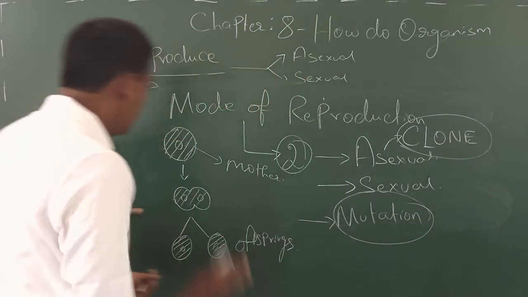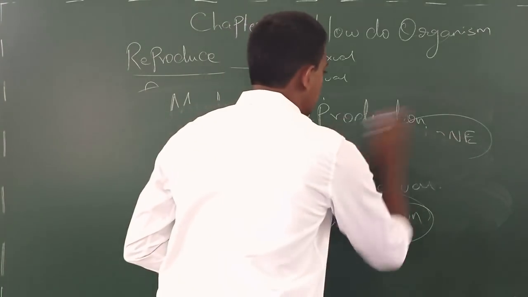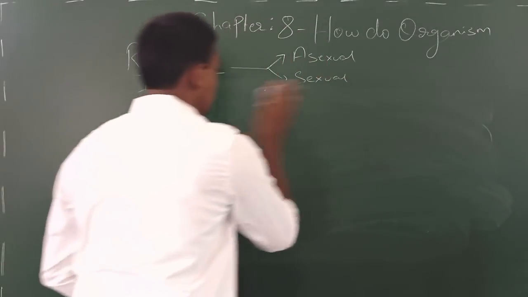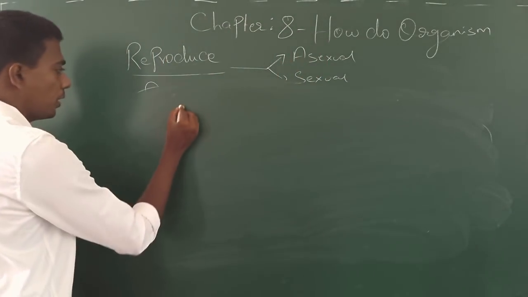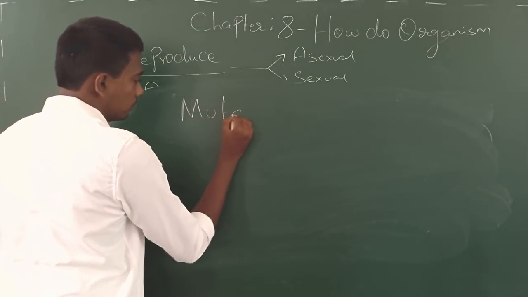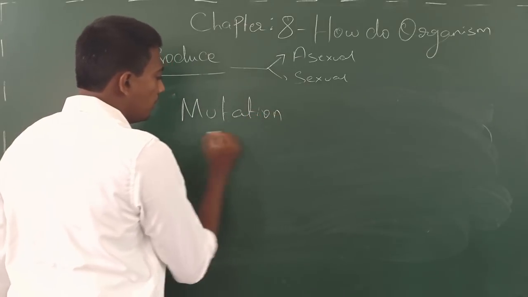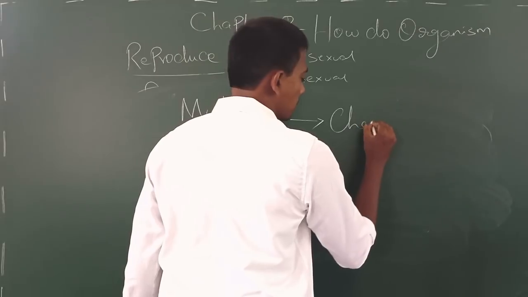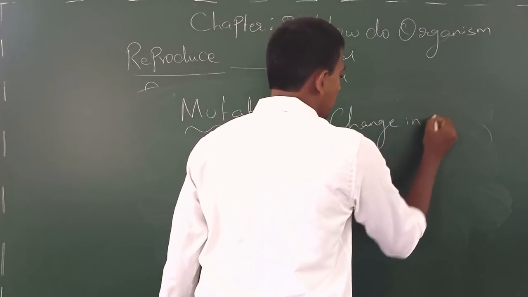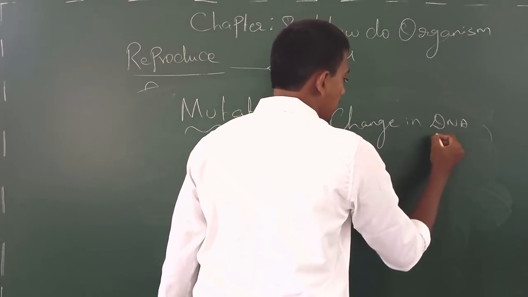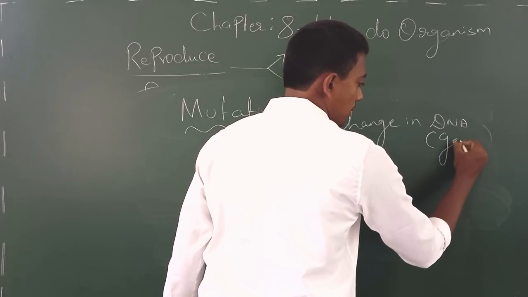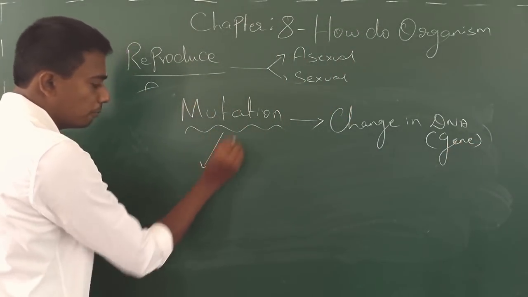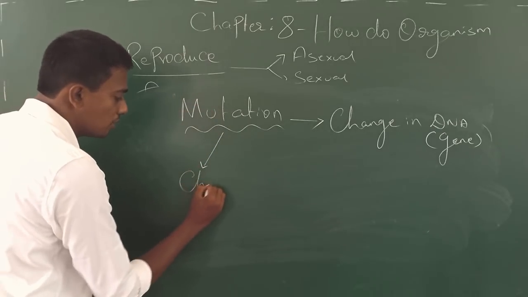So listen here again. How can you define mutation? Mutation is a change in DNA. Here DNA represents the gene. We know that mutation is a change in the gene. As a result of mutation, a change in protein occurs.